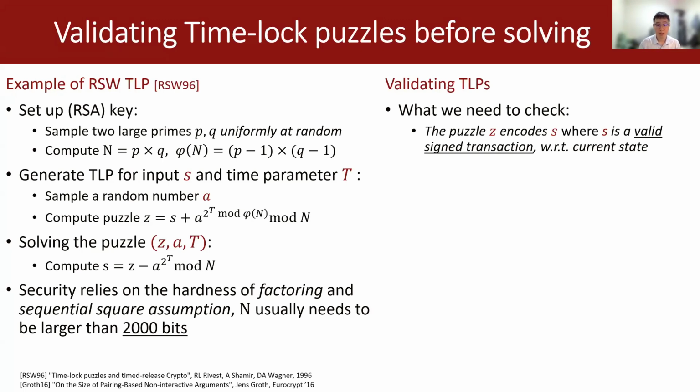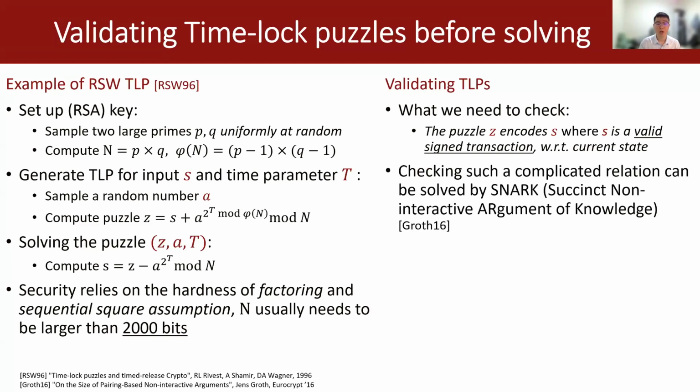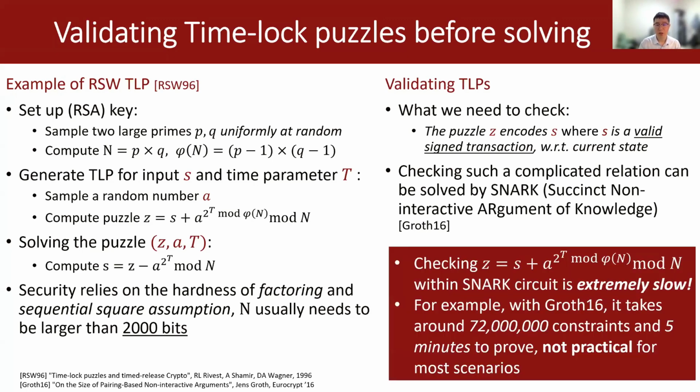This is a very complicated relation, and checking such a complicated relation can be solved by SNARK, for example with Groth16. However, checking Z equals S plus alpha to the power of 2^t within a SNARK circuit is extremely slow. For example, with Groth16, it takes around 72 million constraints and 5 minutes to prove, which is not practical for most scenarios.